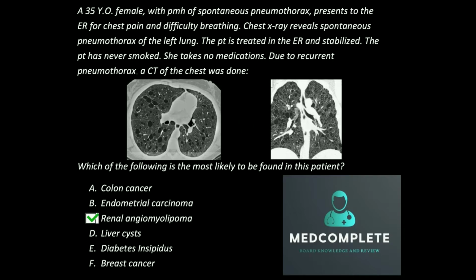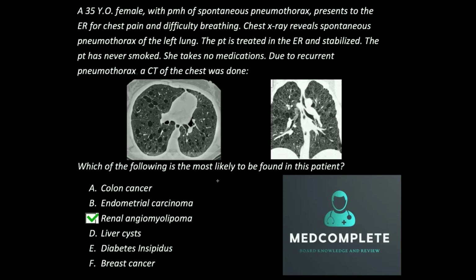The one thing you want to know about LAM is that the same gene that causes tuberous sclerosis is the gene that's a problem here. It's mutated a little bit differently. Although due to the different mutation they get a different disease than tuberous sclerosis, the extrapulmonary manifestations are the same. If you remember tuberous sclerosis, they get cardiac rhabdomyomas and renal angiomyolipomas. The same thing you would see in LAM. One third of patients who have LAM will have renal angiomyolipomas at the onset of diagnosis.